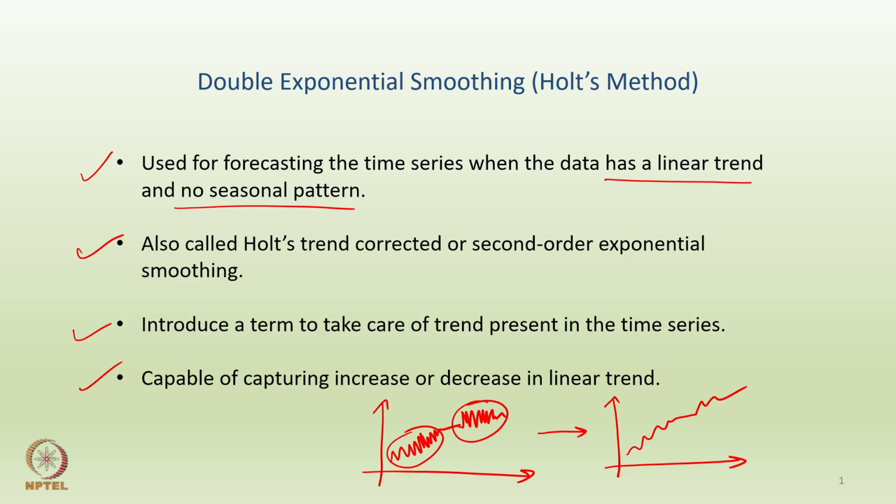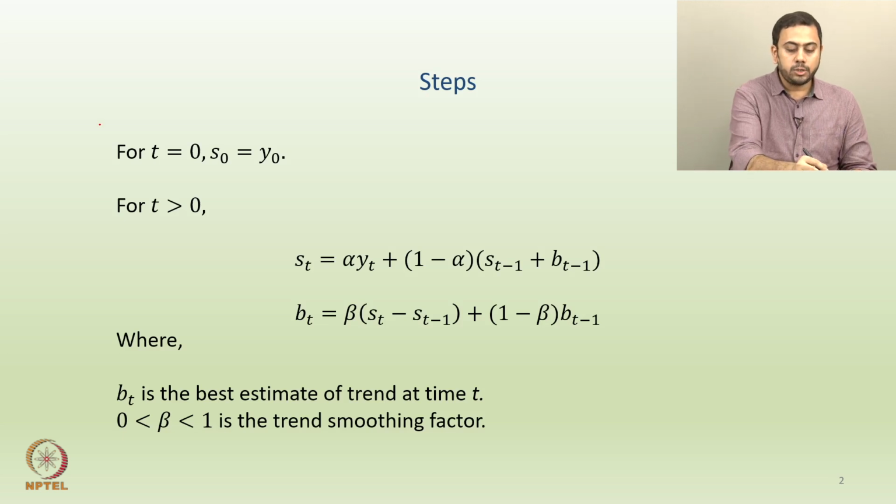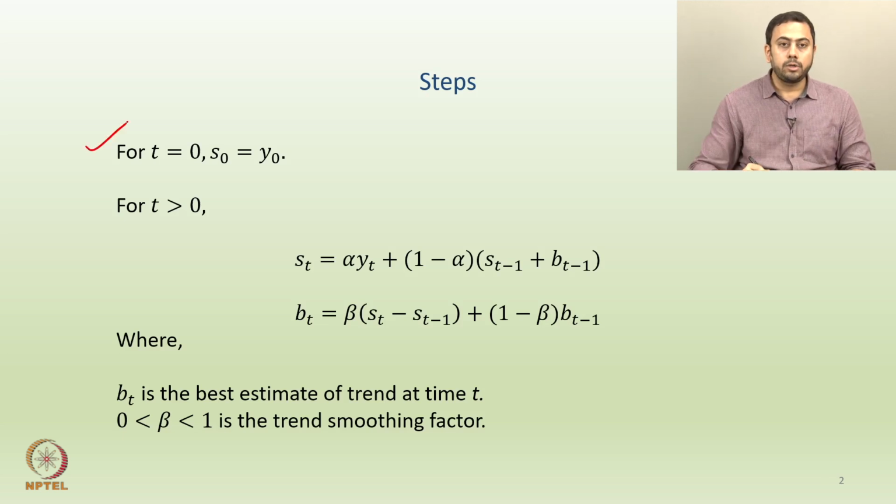Forecasting using such a double exponential smoothing technique is capable of capturing either an increase or a decrease in the linear trend in the underlying data. Now, how do you write down the actual model? Firstly, as always, if t is 0, we have a trivial situation: S0 equals Y0 to start the process. But for any value of t bigger than 0, here we have two equations.